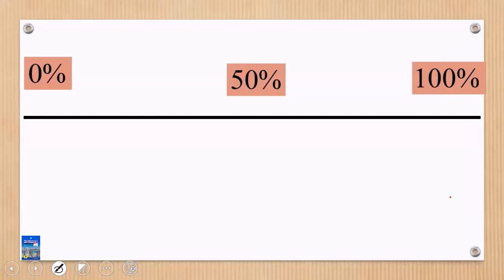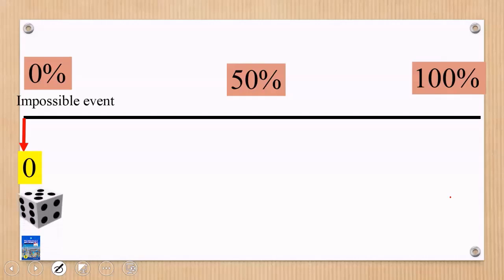Let me give you an example. Let's say a probability of 0, which we call the impossible event. If I throw this particular die that you see here, we know this die has 6 faces, and the faces are 1, 2, 3, 4, 5, 6. If you tell me that when you throw this die, you get the number 7, this is impossible. Or you want to throw this die and get the number 9. Because a die is a six-sided figure, there's no way you can throw and get the number 9. So that becomes an impossible event. Here we say the probability of it occurring is 0.